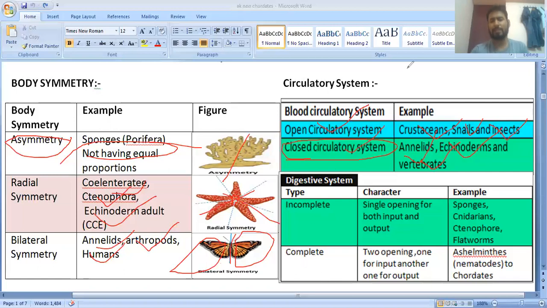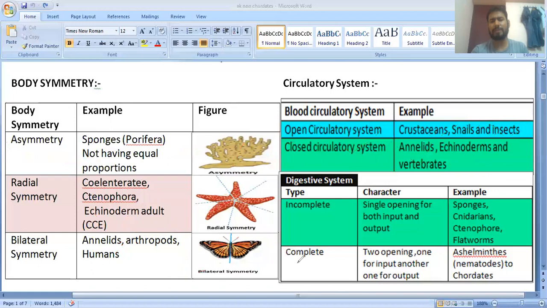The next point they have given is about the digestive system. I had already told you about the digestive system. There are two different types: one is incomplete, another is complete. Incomplete has a single pore with dual function, output and input. Examples: sponges, cnidarians, ctenophores, flatworms. From sponges to flatworms, they show the incomplete type of digestive system.